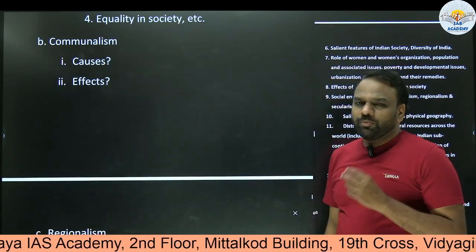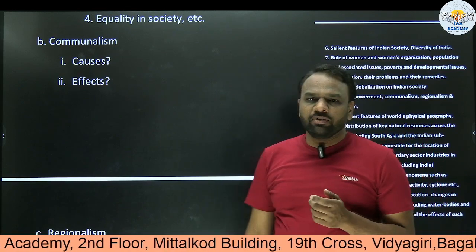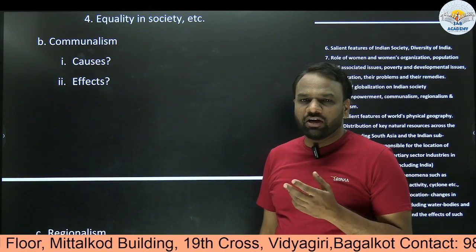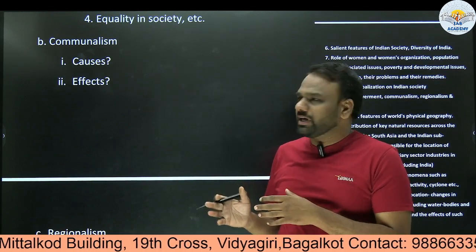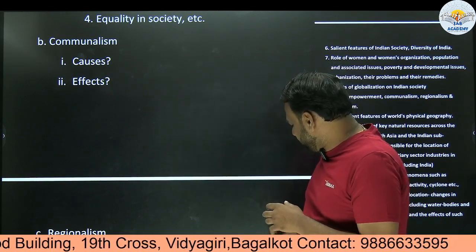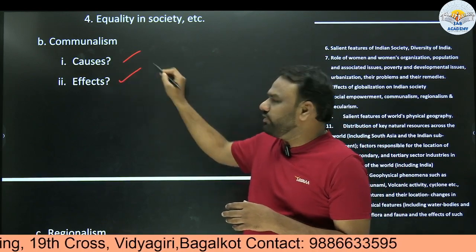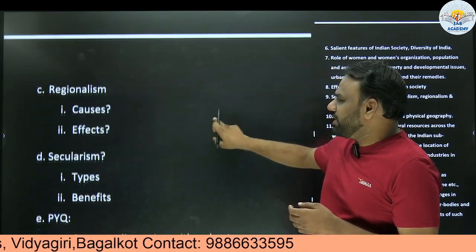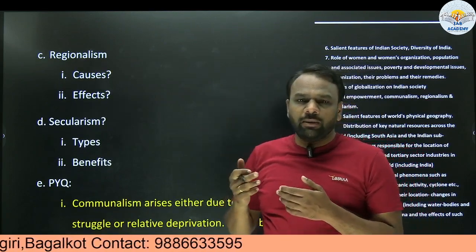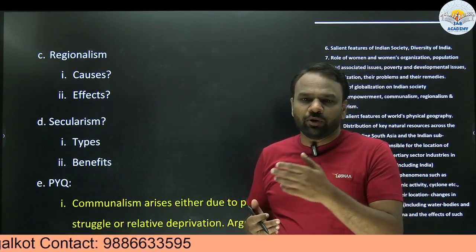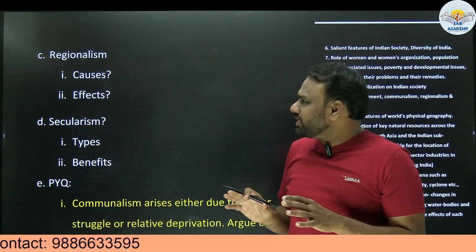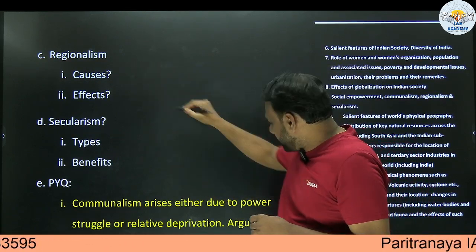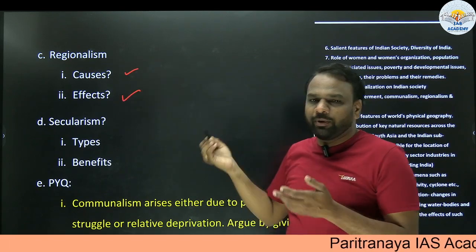Next, communalism. At the superficial level, whenever there are differences between two communities and a fight occurs, all that phenomenon we need to understand. What are the reasons for communalism? What are the effects of communalism? Next, regionalism. At the superficial level, we generally fight: I am a Kannadiga, you belong to Maharashtra, you belong to Tamil Nadu, you belong to Uttar Pradesh. This is called regionalism. What are the causes and the effects of regionalism? We need to prepare our notes.